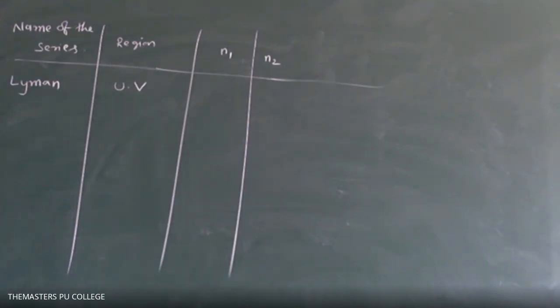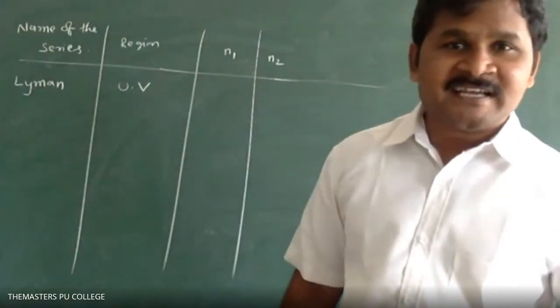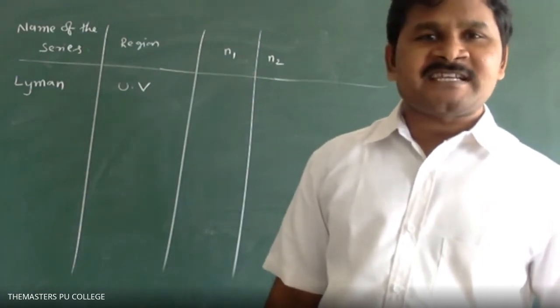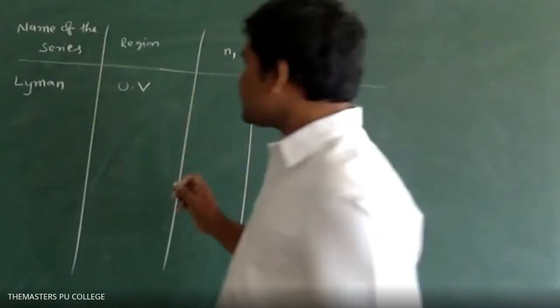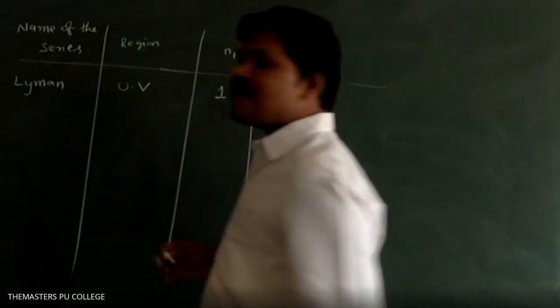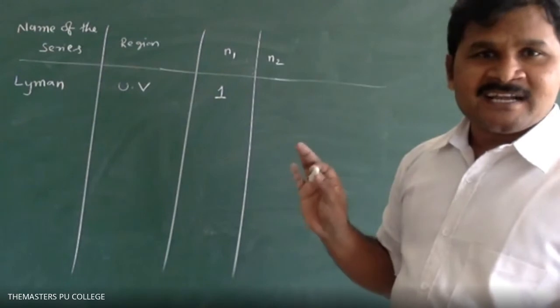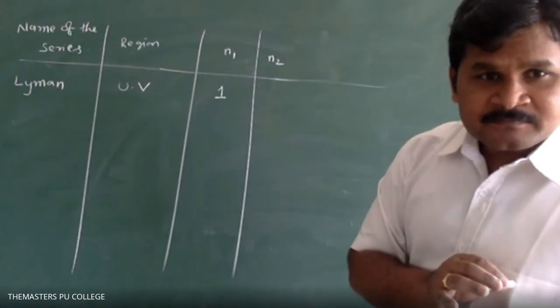What is the N1 value for Lyman series? Just 1. When you get Lyman series, N is equal to 1. So the N1 value is fixed, that is 1. What is the N2 value? N2 value should always be greater than N1 value. N2 can be 2, is that possible? Yes.